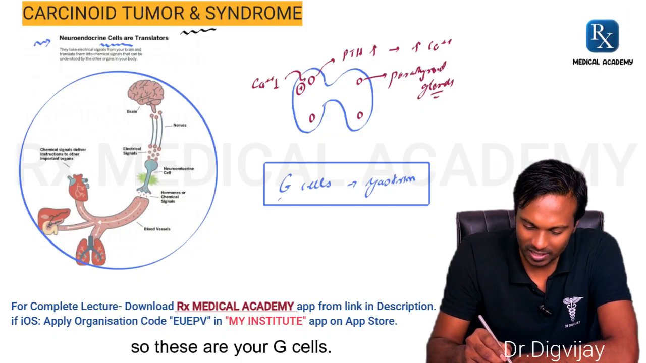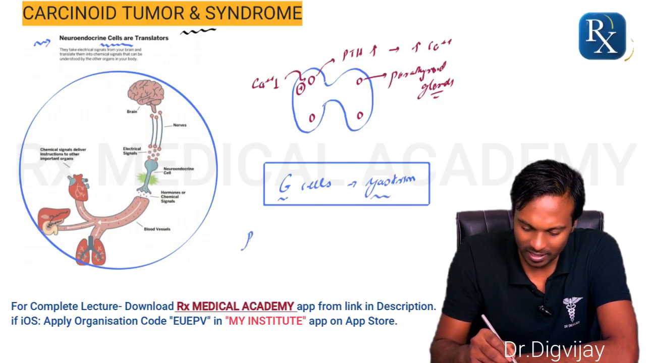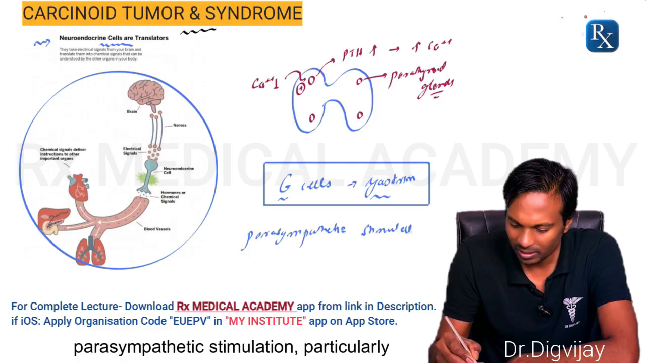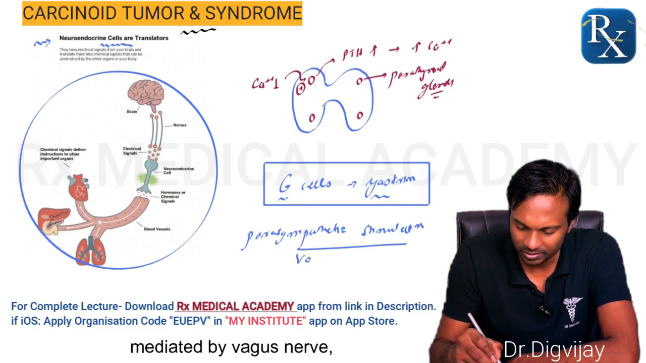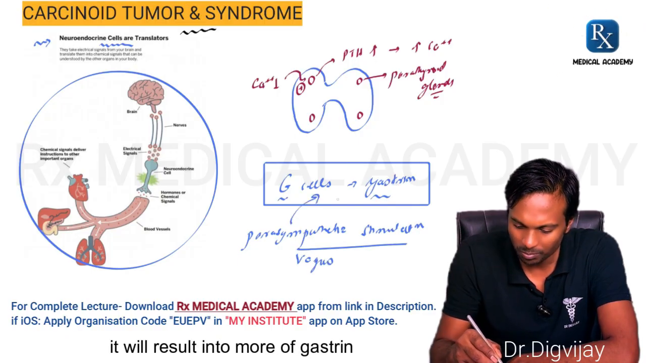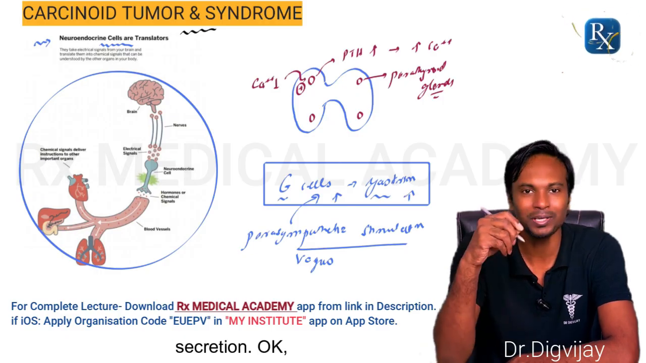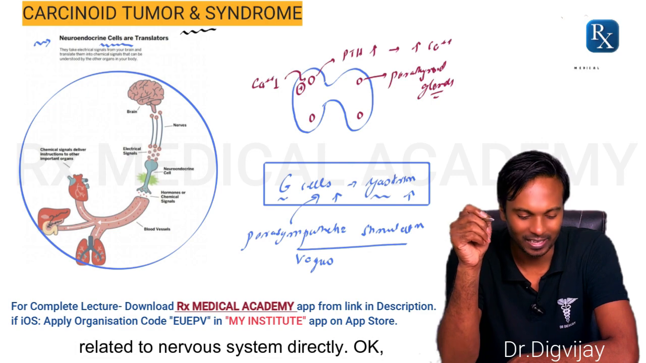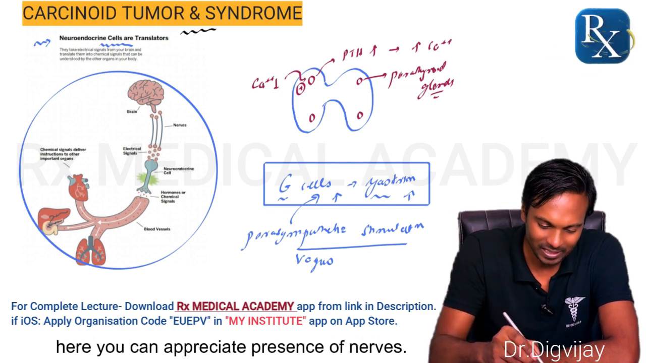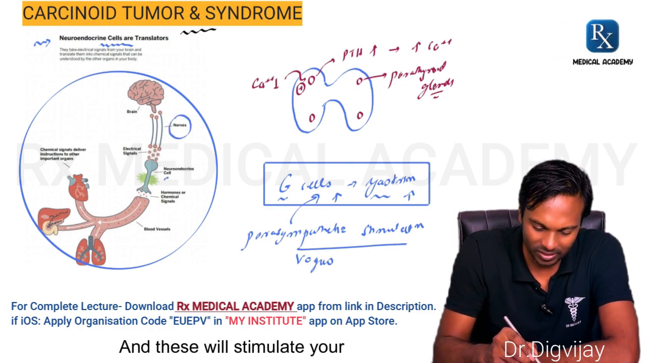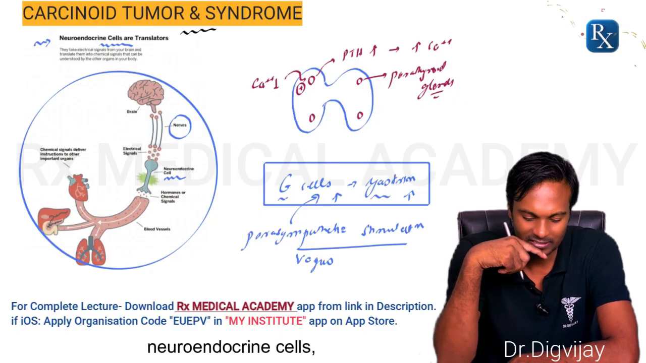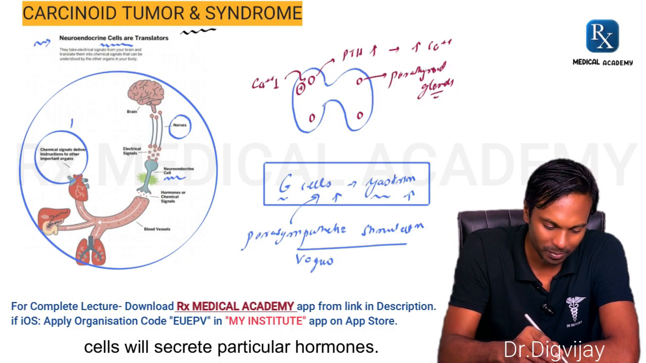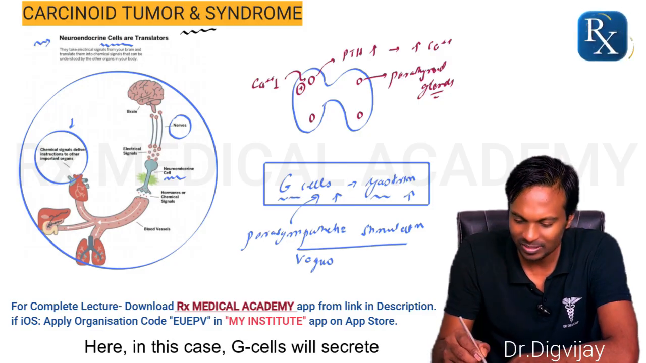Okay, so these are your G cells. These secrete gastrin, and if there is more parasympathetic stimulation, particularly mediated by the vagus nerve, it will result in more gastrin secretion. So there are neuroendocrine cells which are related to the nervous system directly. Here you can appreciate the presence of nerves, and these will stimulate your neuroendocrine cells, and then ultimately these neuroendocrine cells will secrete particular hormones. Here in this case, G cells will secrete gastrin.